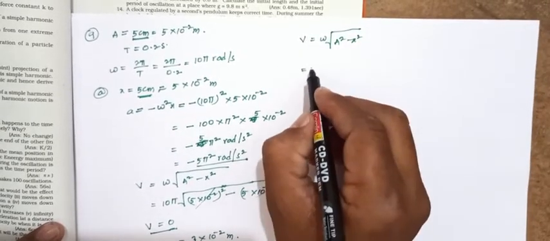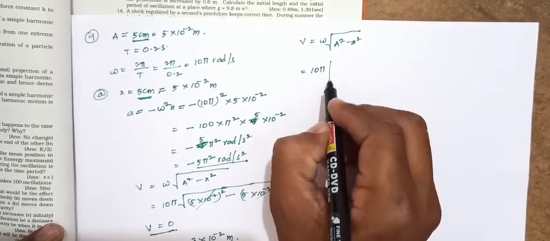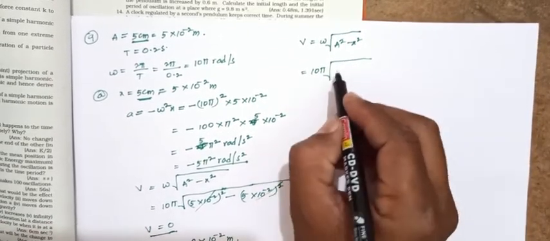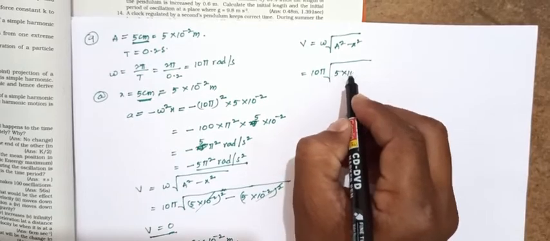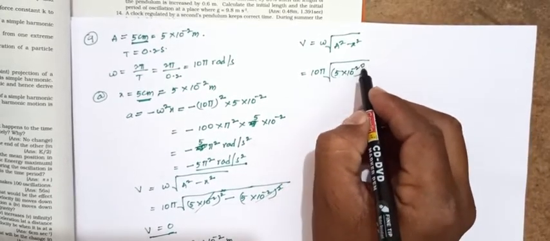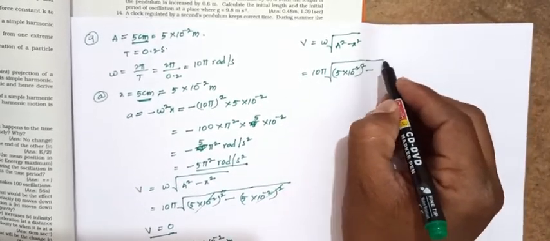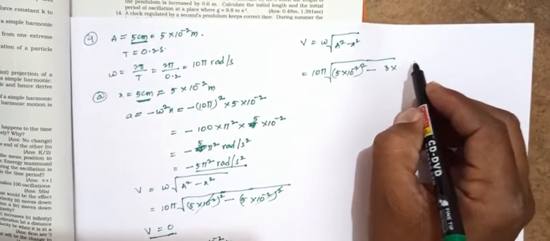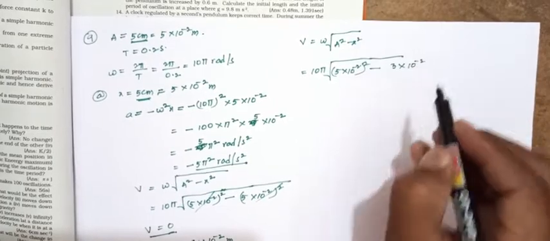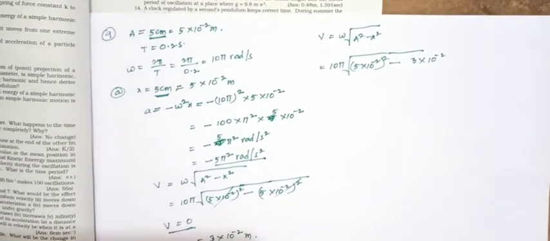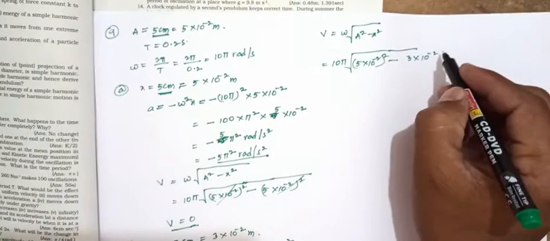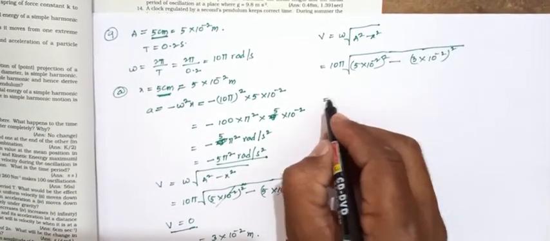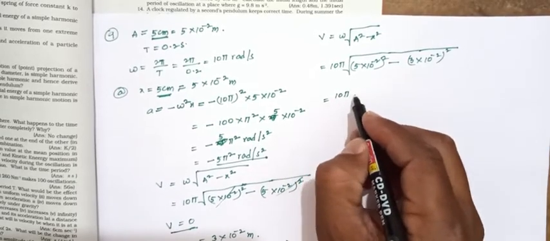Omega equals 10 pi, square root of (5 into 10 power minus 2) whole square minus (3 into 10 power minus 2) whole square,